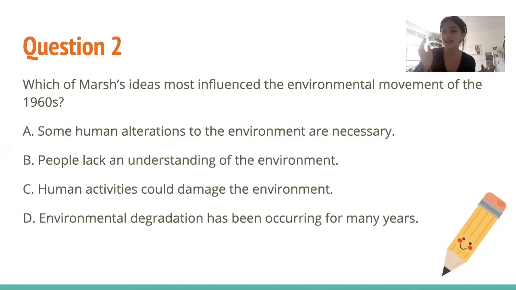We already know this is pretty much the answer, but we have to check every single one, just like we did in our last video. And D, environmental degradation has been occurring for many years. Degradation is pretty much damage, but that is not Marsh's main idea that influenced the environmental movement. So we know our answer is C.